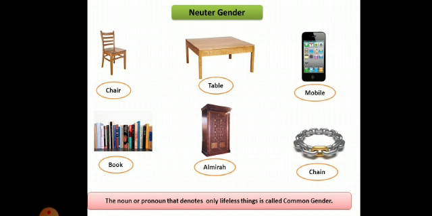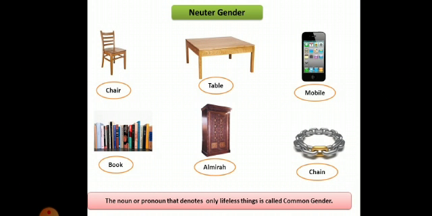Books, all these are lifeless things. Almirah, almirahs are actually what? They are lifeless. Chain is also lifeless. So all these lifeless things, they are coming under the neuter genders because they do not have any life.